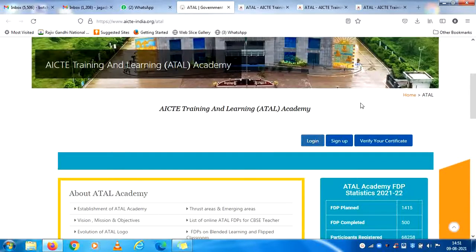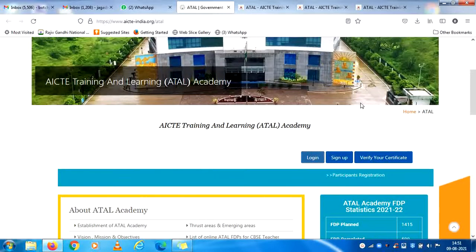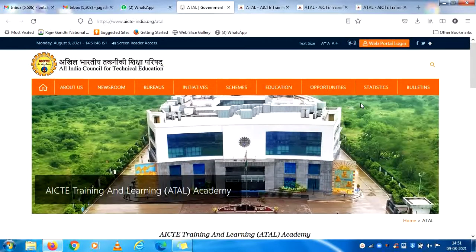We have an academy called AICTE Training and Learning Academy, called Atal Academy. These programs are offered by AICTE, that is the All India Council for Technical Education, and these programs are very valuable since this corona pandemic is troubling all of us. AICTE has taken a very good step to offer these FDPs online.